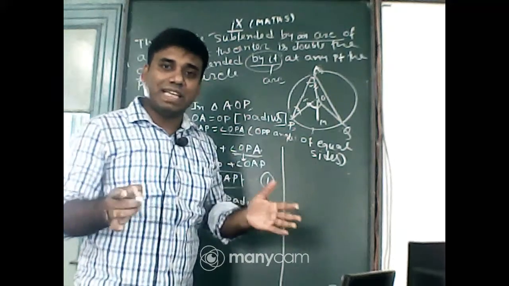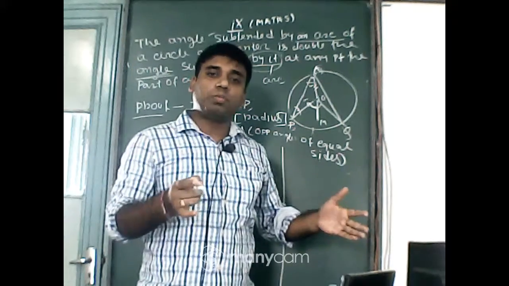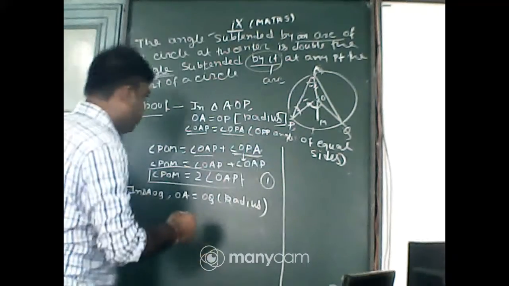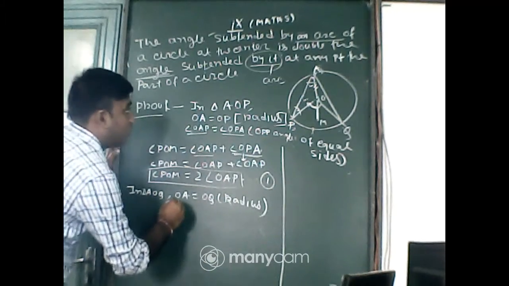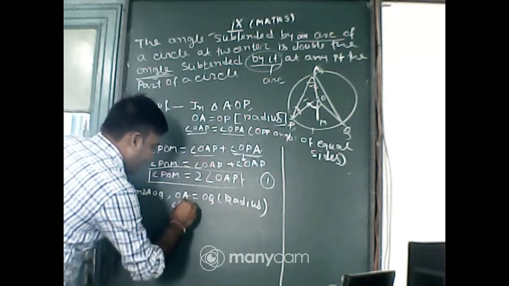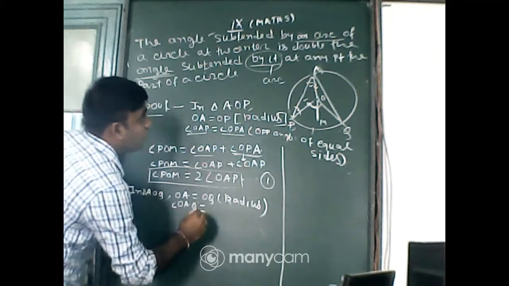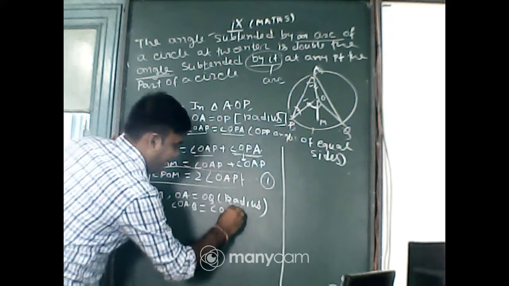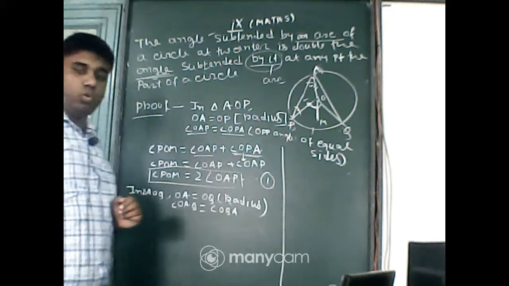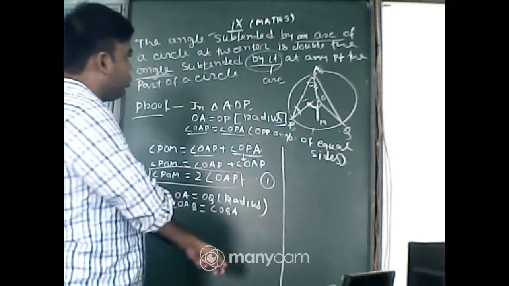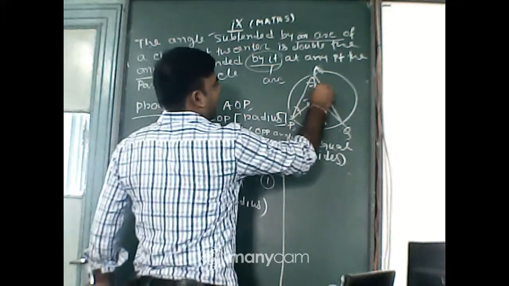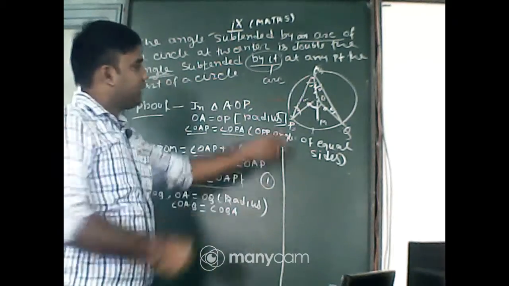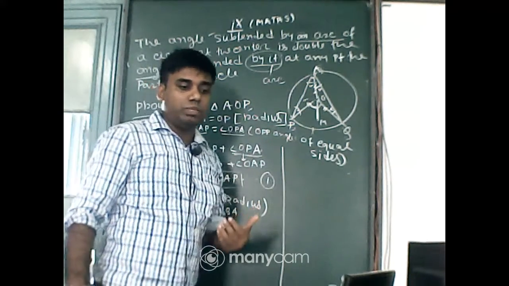Isosceles triangle means base angles are equal. The angles which are opposite to the equal sides must be equal. So angle OAQ must be equal to angle OQA. So these two angles are equal.